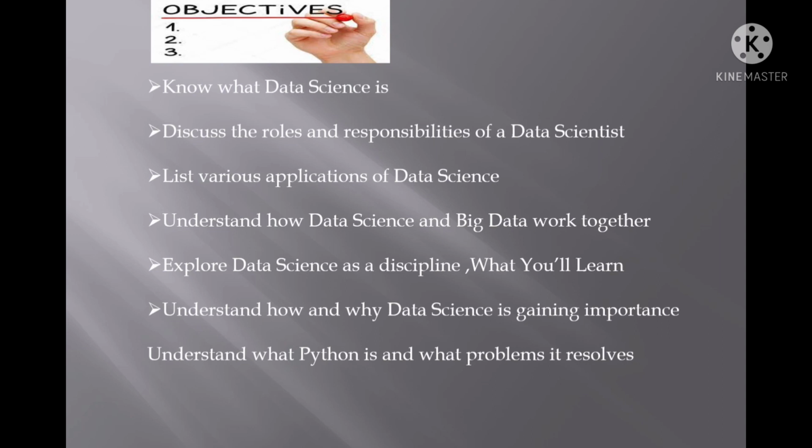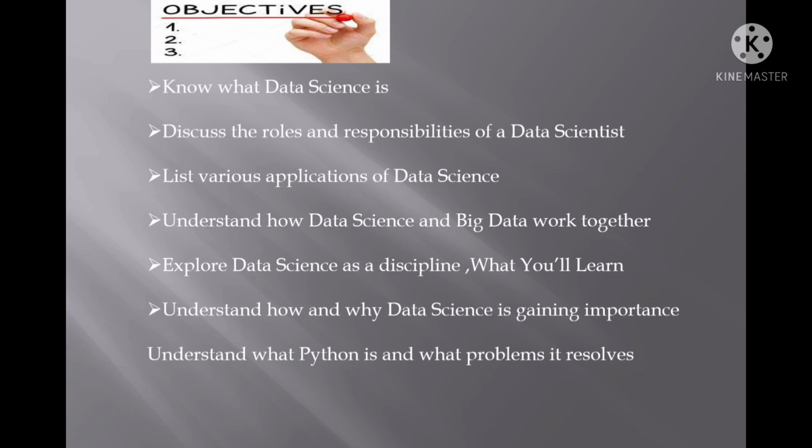A data scientist is a person who is manipulating the data, analyzing the data, editing the data, each and everything, so that we can achieve our goal, or we can sort out our problems. The data scientist plays a very important role in getting the solutions to our problems.